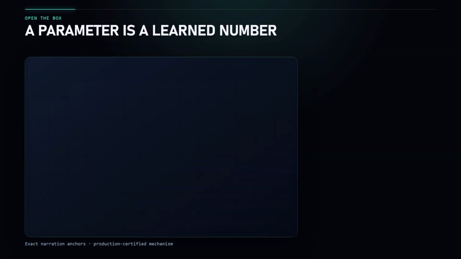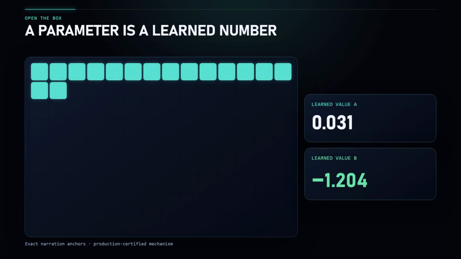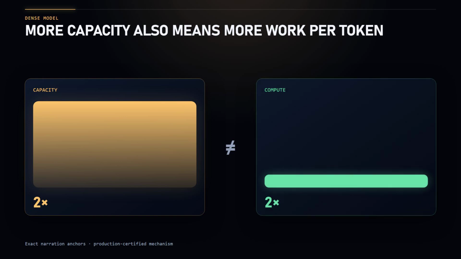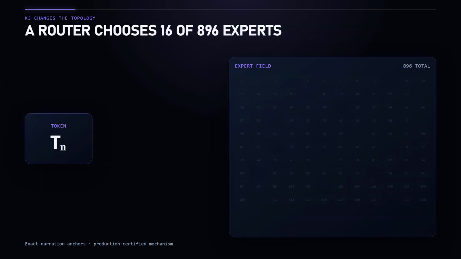A parameter is a learned numerical value inside a neural network. During training, the model adjusts enormous collections of these values so that its predictions become more useful. In a dense model, most of the network participates whenever the model processes a token. If you double the number of parameters, you generally increase both the capacity and the amount of work required. Kimi K3 is different. It uses mixture of experts.